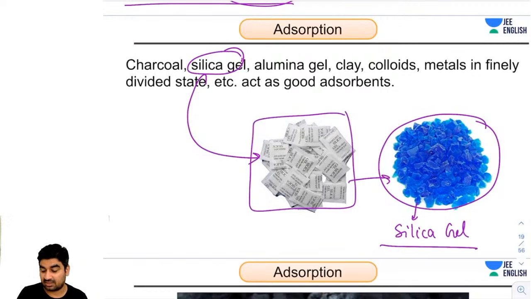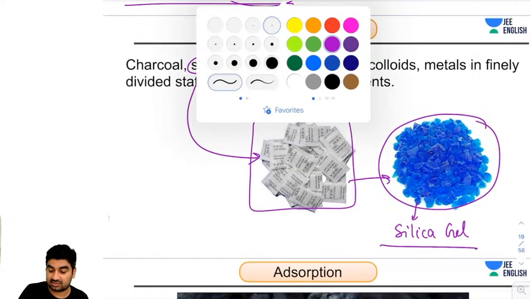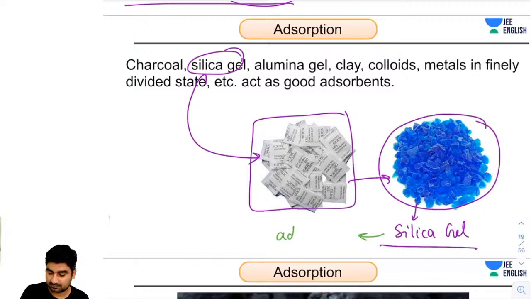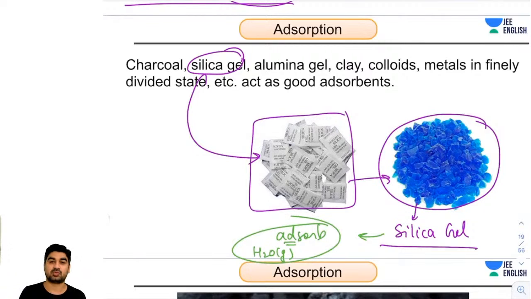So the silica gel can adsorb, not absorb. It is a surface phenomenon, it can adsorb moisture, H2O gas.